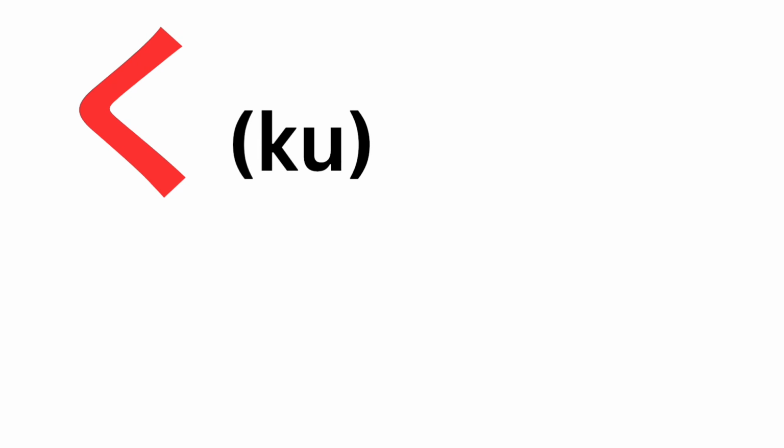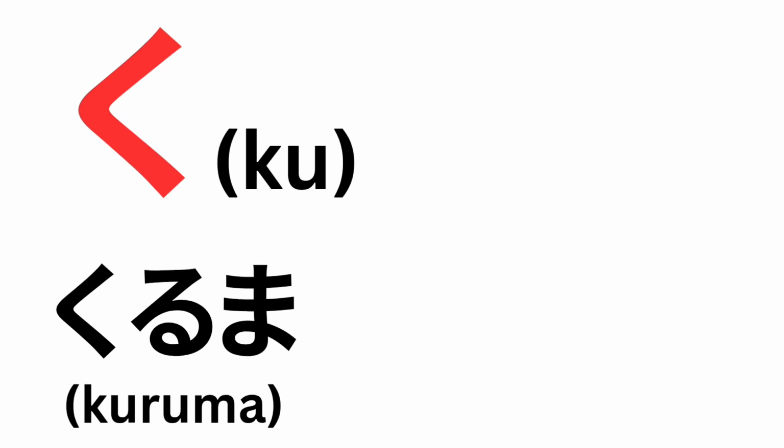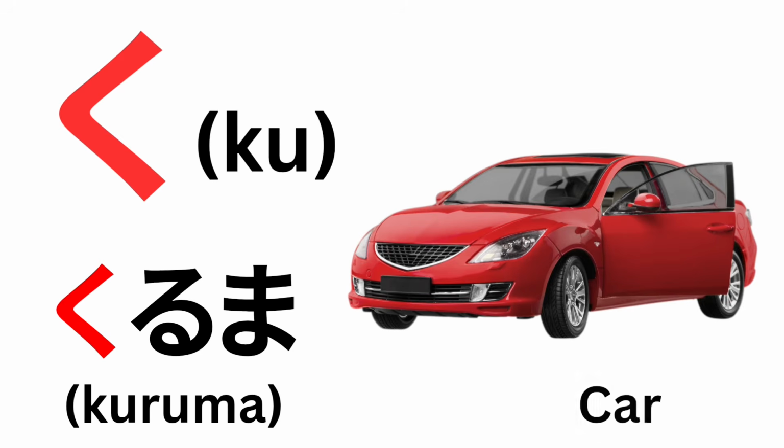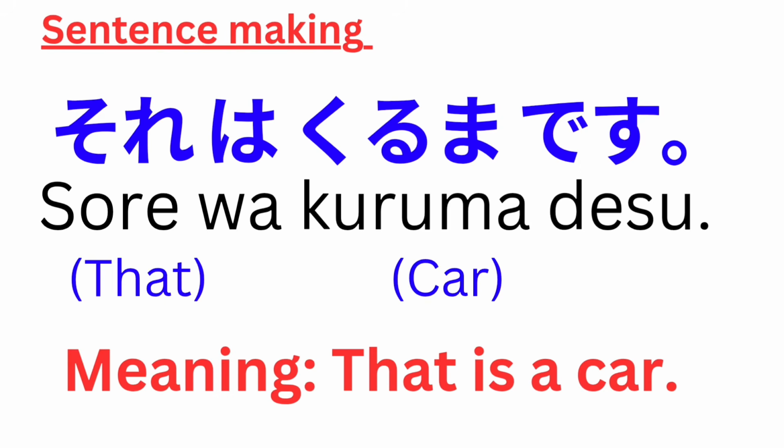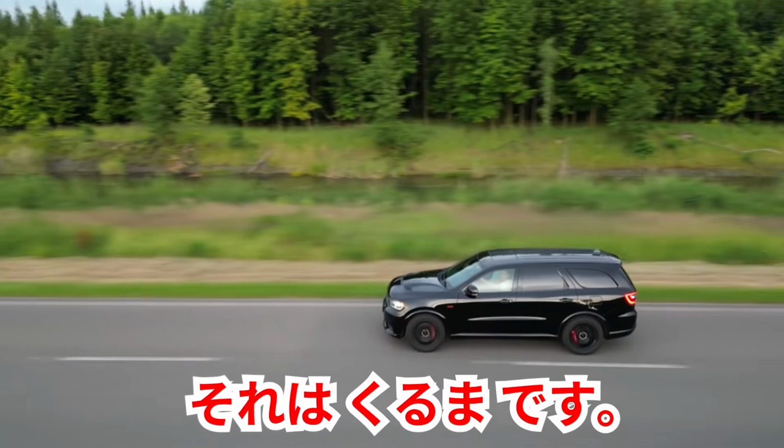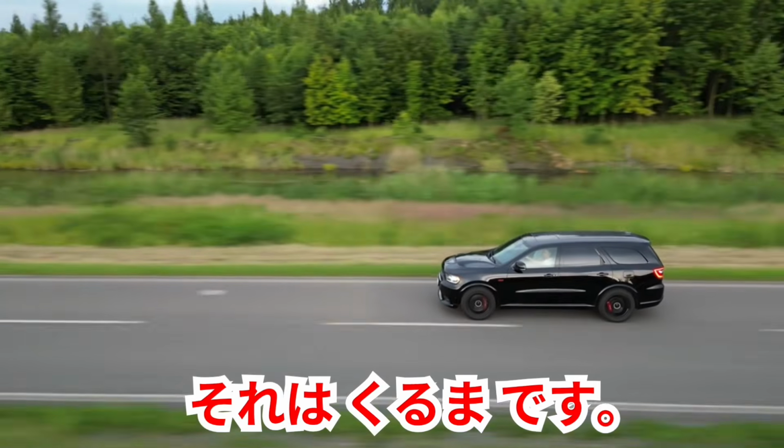Ku. Example word: kuruma. Kuruma means car. Car. Example sentence: Sore wa kuruma desu. Meaning: that is a car.